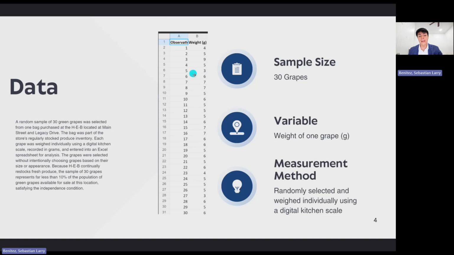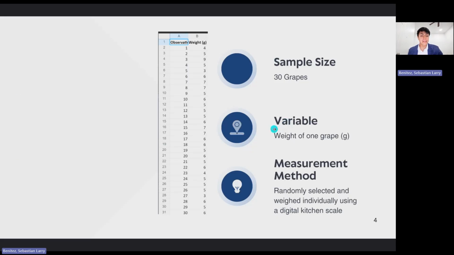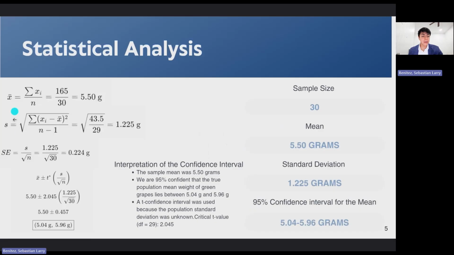I also have an outlier of 9, which I kept in the data set for the analysis. And then for performing statistical analysis, the independence condition was satisfied, that 10% population, less than. The normality condition was also satisfied using the sample size of 30. So this is the statistical analysis right here.